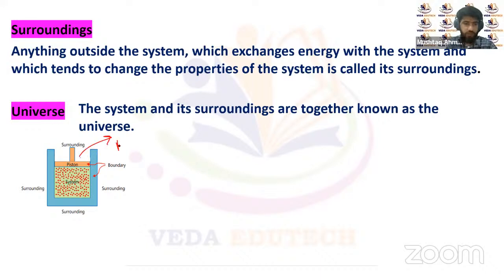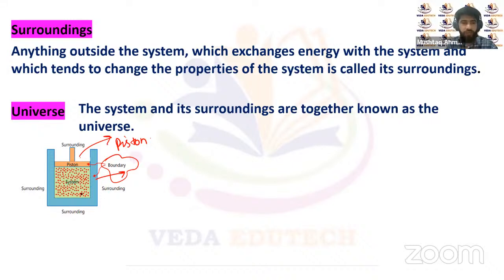This is a piston here, right? It's fitted with a piston, and this piston can be a movable piston. Now you can see there's a part of this system which separates the surroundings from the system. That's what we call the boundary.